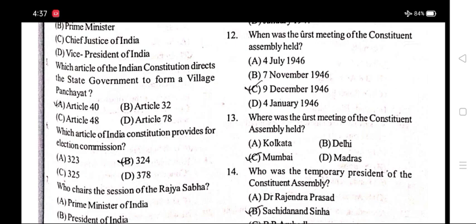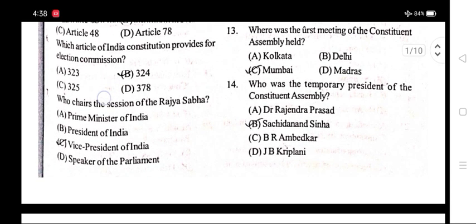Number 12. When was the first meeting of the Constituent Assembly held? Option C, 9 December 1946. Number 13. Where was the first meeting of the Constituent Assembly held? Option C, Mumbai.